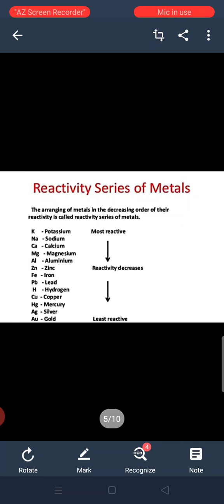Reactivity series of metals. The arrangement of metals in the decreasing order of their reactivity is called reactivity series of metals. Now this series is telling which metal is highly reactive and least reactive. Potassium is the most reactive metal and gold is the least reactive metal.